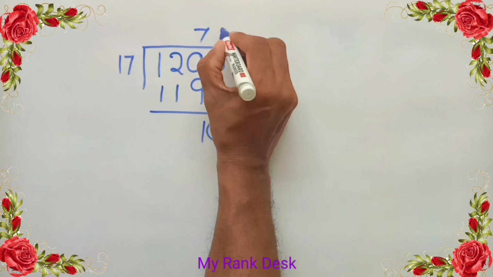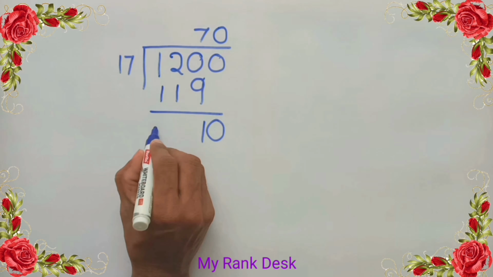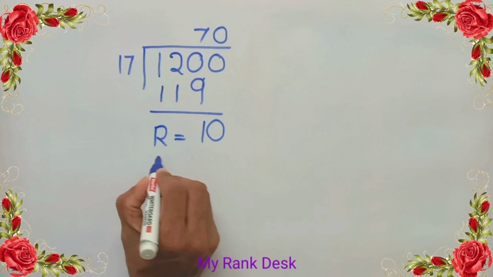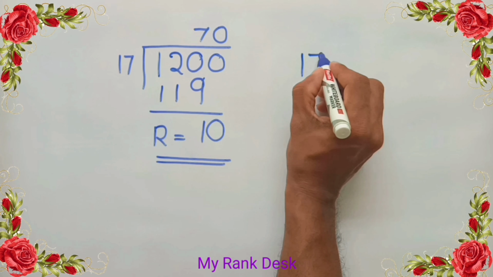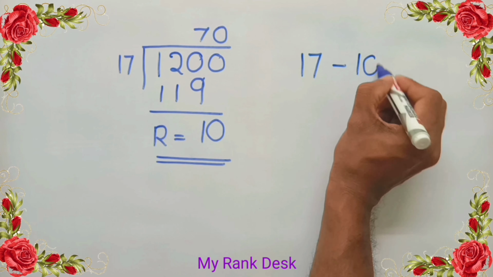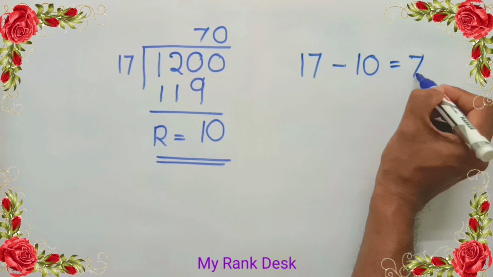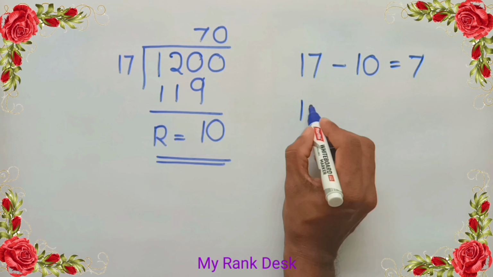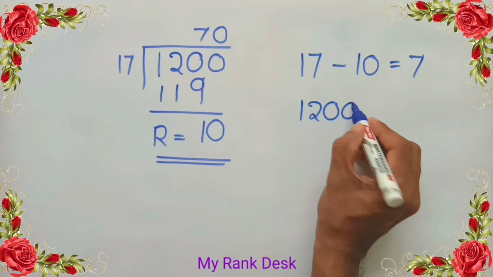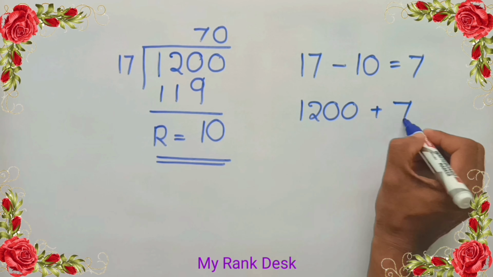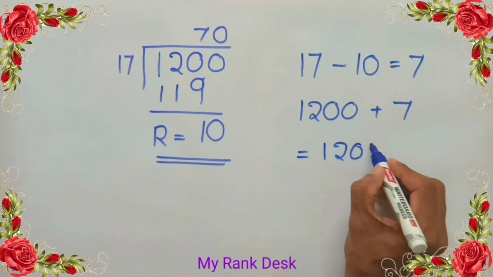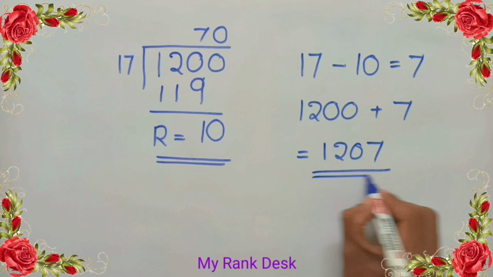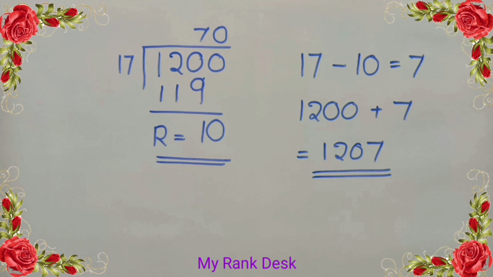Drop down 0. As 10 is less than the divisor, put a 0 at the quotient. Then we get remainder 10. Subtract 10 from the divisor 17, we get 7. Add 7 to 1200, we get 1207, which is the least number greater than 1200 and is exactly divisible by 17. Answer 1207. Next question.